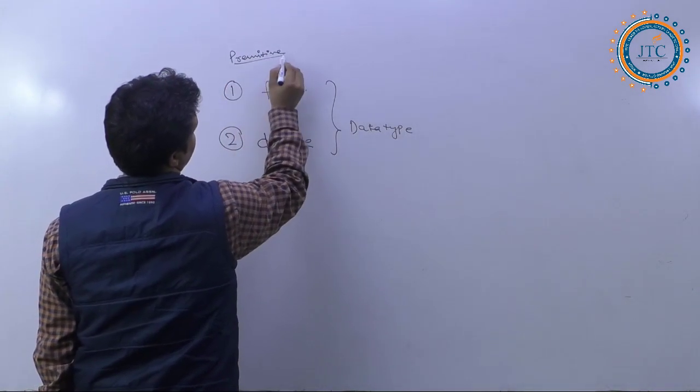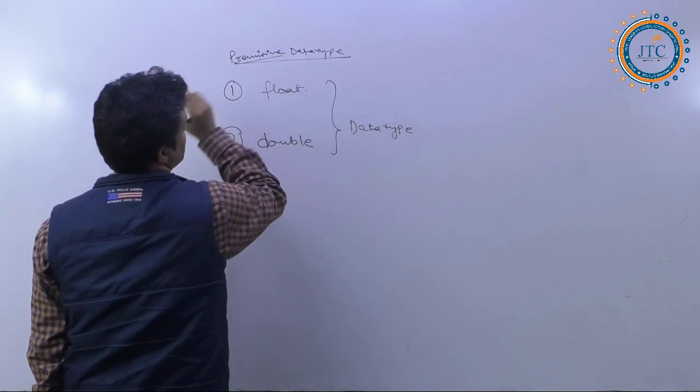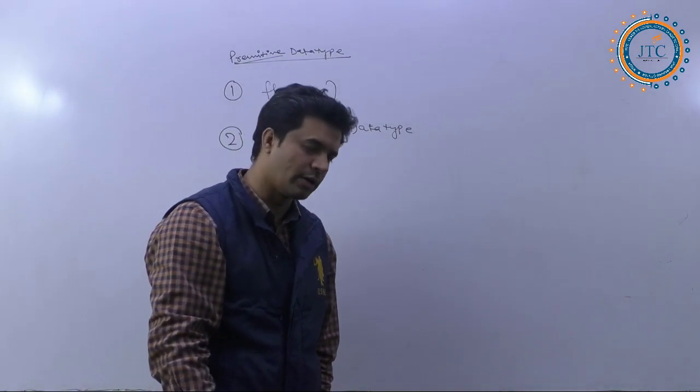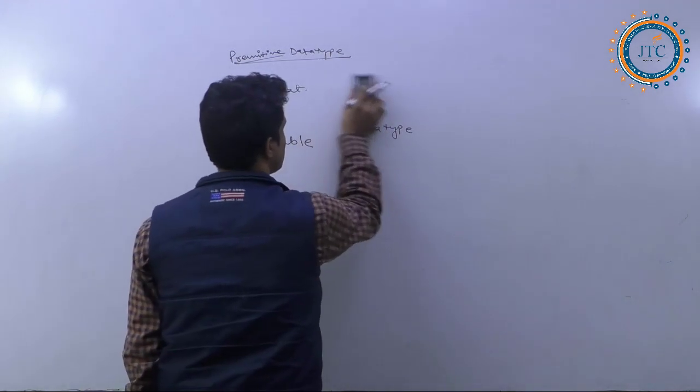We are calling it a primitive data type. We are calling this one, both, a primitive data type. This is the primitive data type that we have. Okay. Now, let's represent it. What are we representing in this?